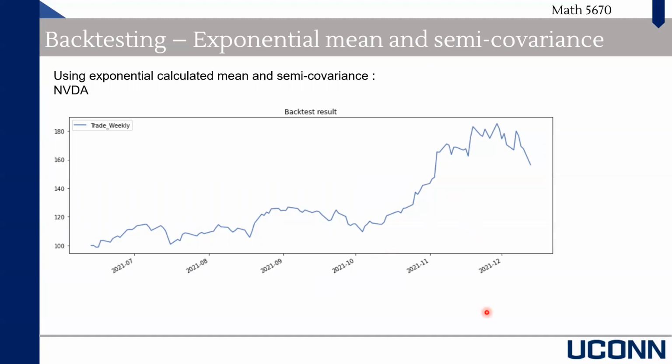In this case, it's equivalent to maximizing the Sortino ratio based on these two parameters. But in this case, it only includes NVIDIA, just a single stock we choose, and the return starts from 100 to 180, which is the highest compared to the previous cases. Next.